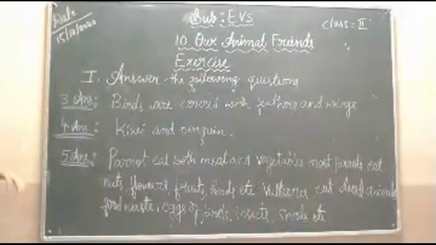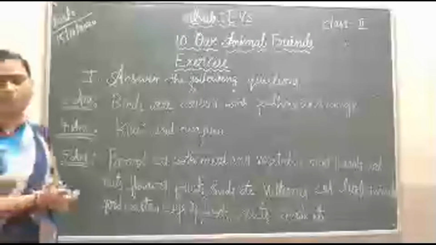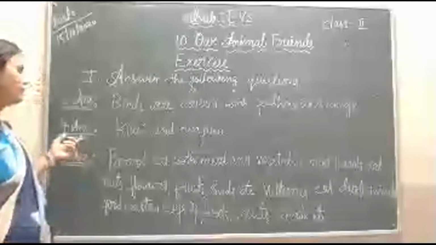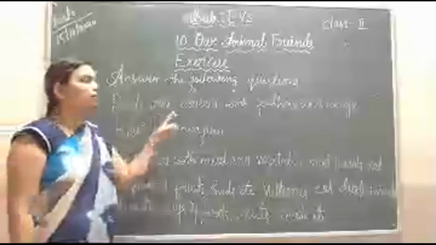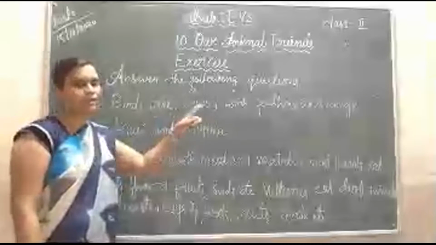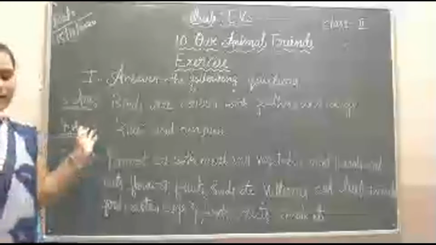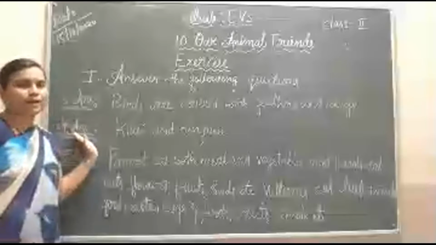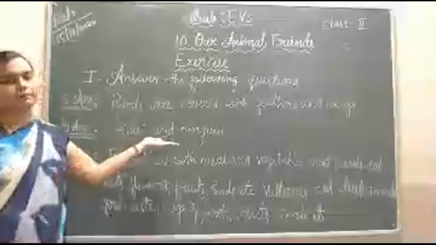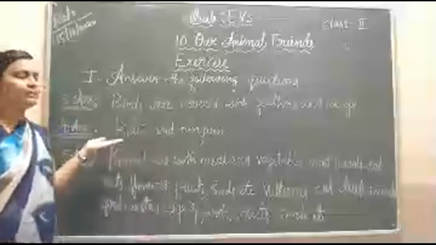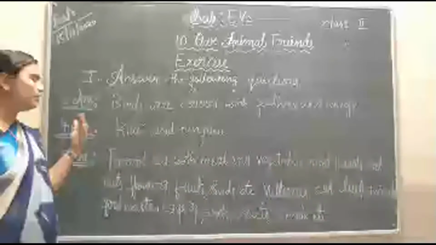What are the bodies of birds covered with? Birds are covered with feathers and wings. Then fourth one, name two birds that cannot fly. Kiwi and penguin are the examples of birds that cannot fly.